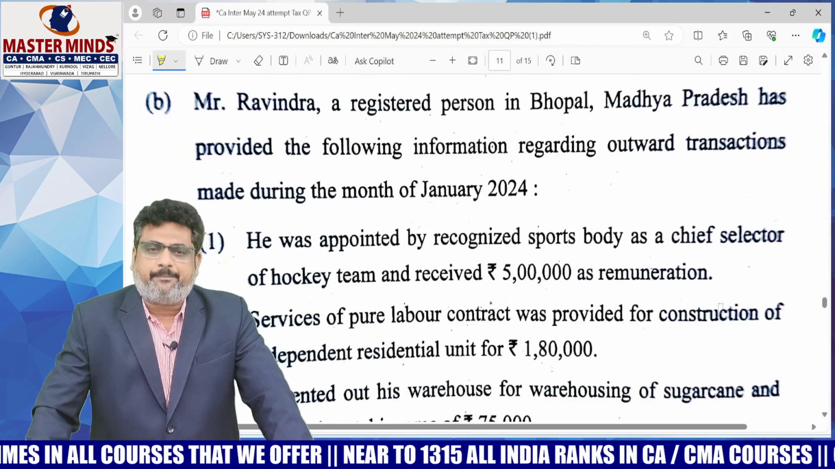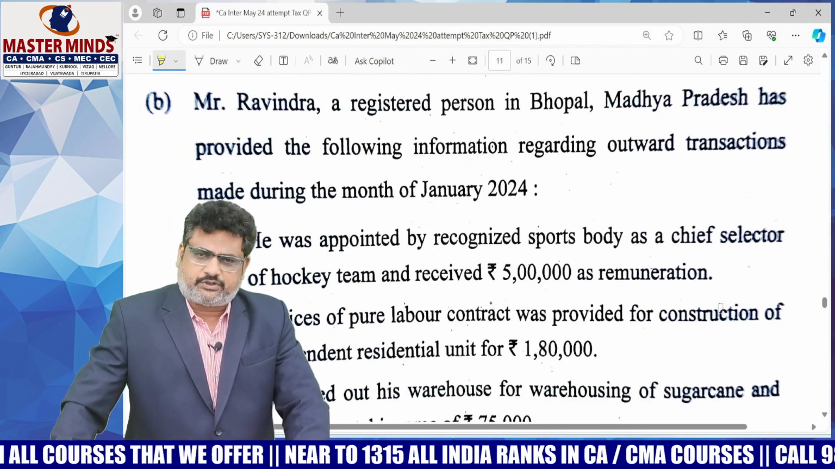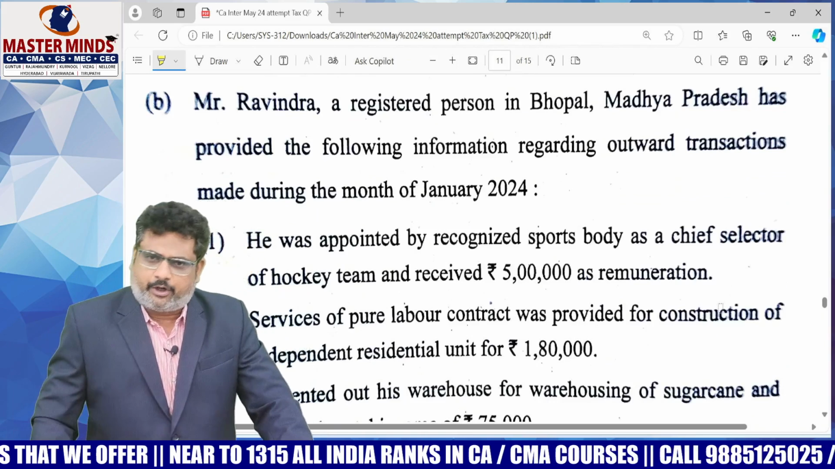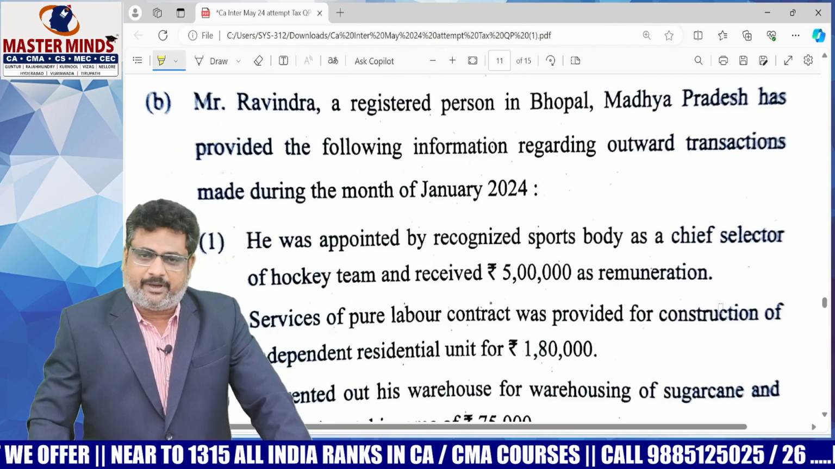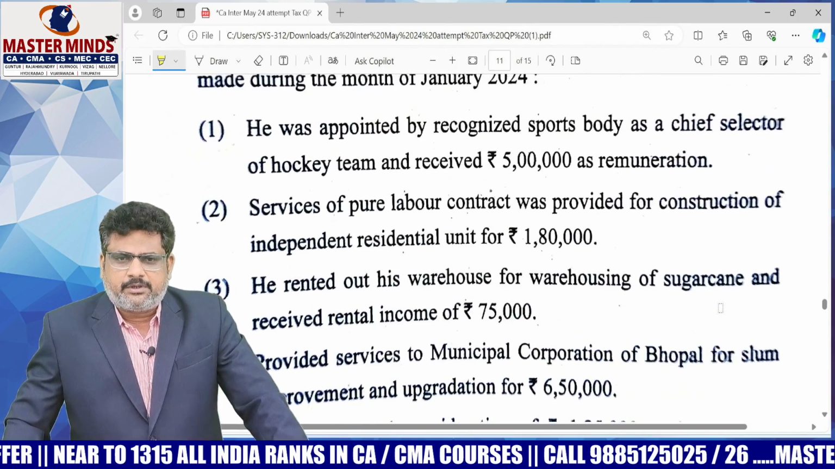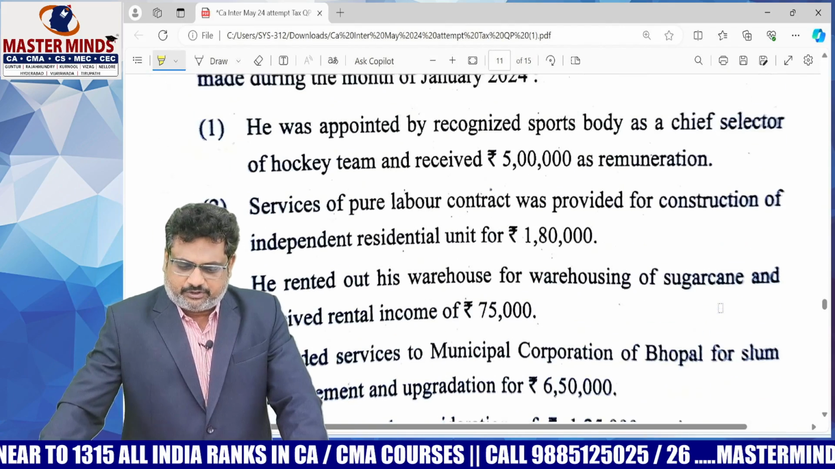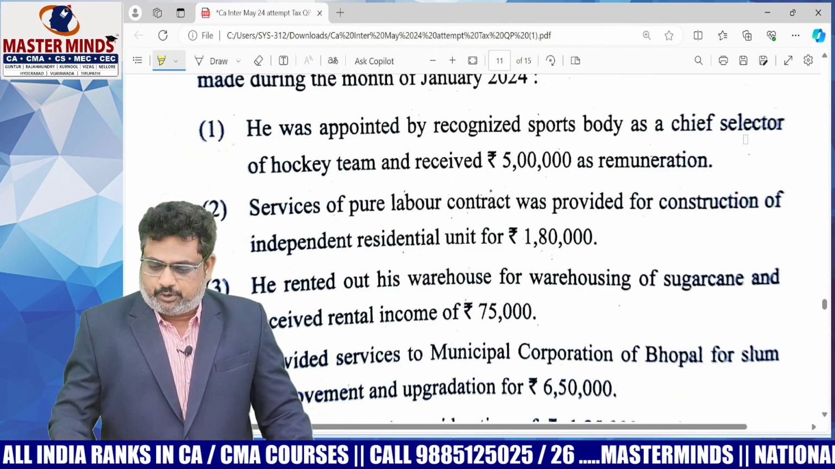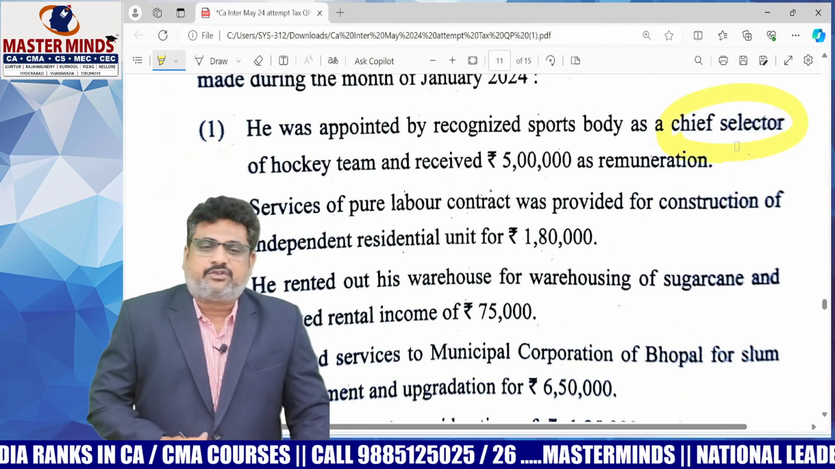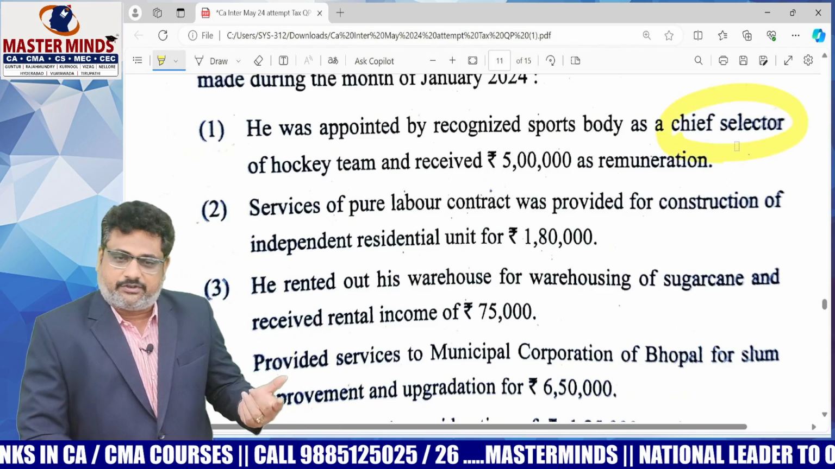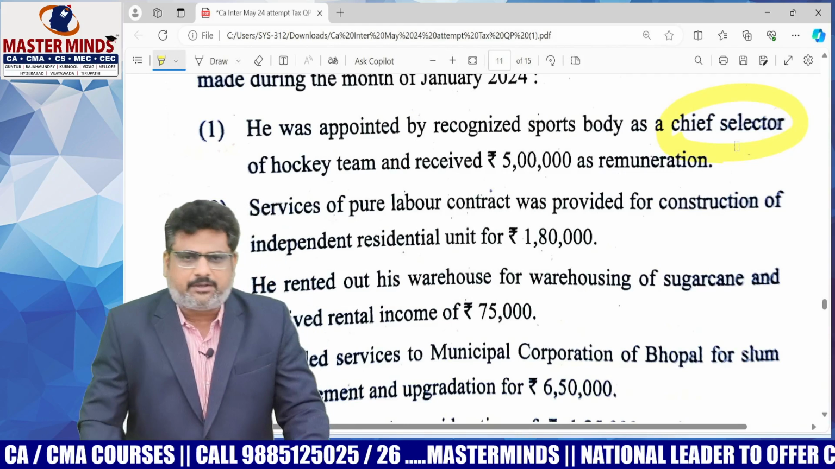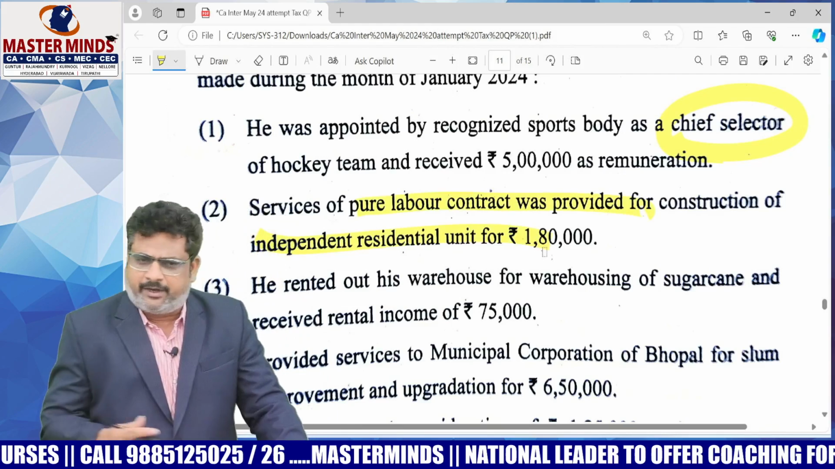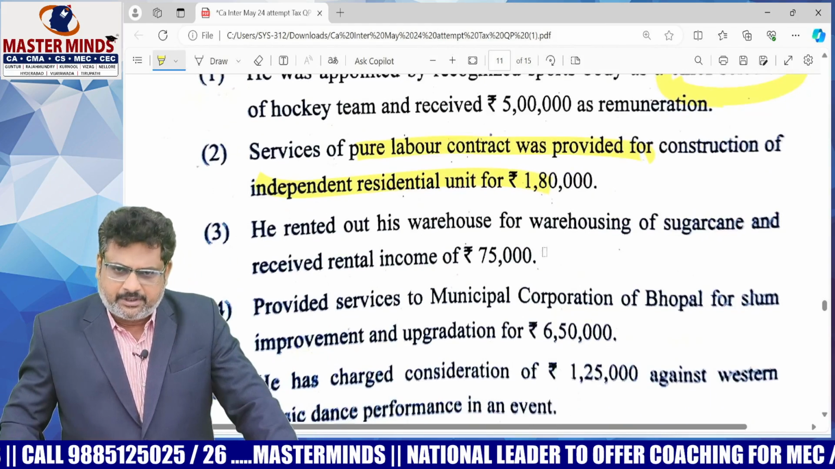Okay. Now 5B. Mr. Ravindra, a registered person in Bhopal, Madhya Pradesh, has provided the following information regarding the outward transactions made during the month of January. So, I think this topic is on exemptions. He was appointed by a recognized sports body as the chief selector. With respect to chief selector, even though it is a recognized sports body, taxable, and pure labor contract of an independent residential unit, maximum cases it will be exempted.